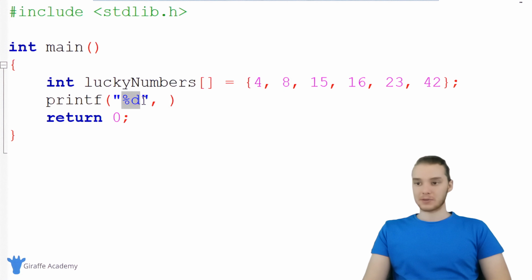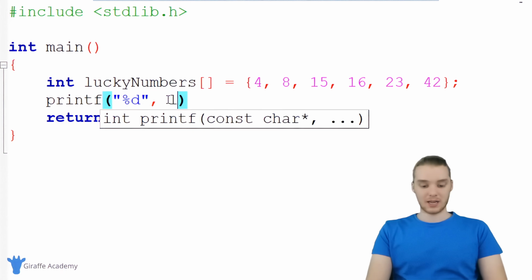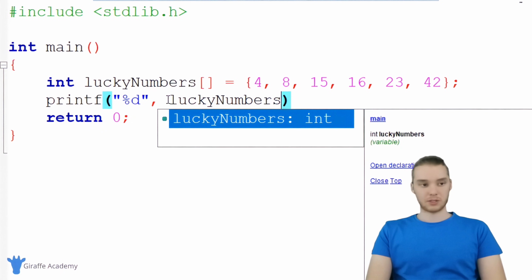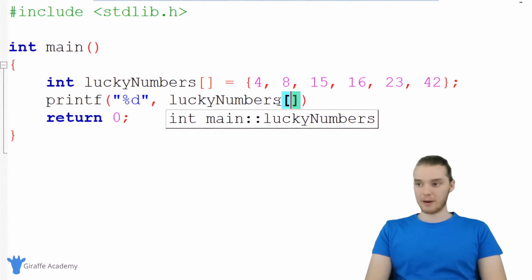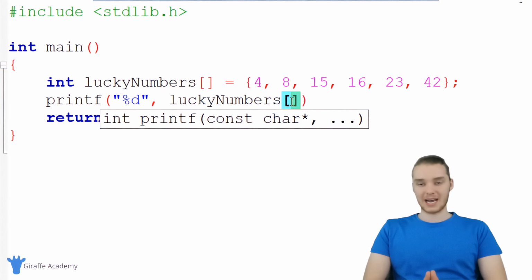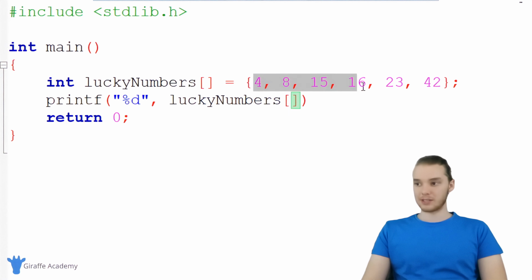Well, I could say %d, so I'm going to print this out, and now I can just say lucky numbers. I'm going to refer to the name of the array, and when I want to access a specific element, I can make an open and closed square bracket, and inside of this I want to put the index of the element that I want to access. All of these elements have a specific index, and I can access them by putting the index inside of this square bracket.